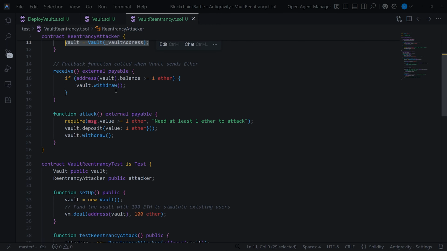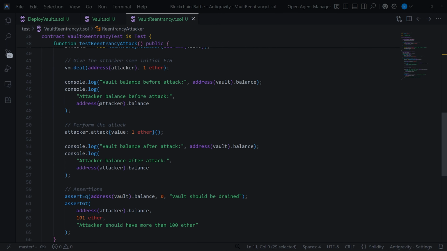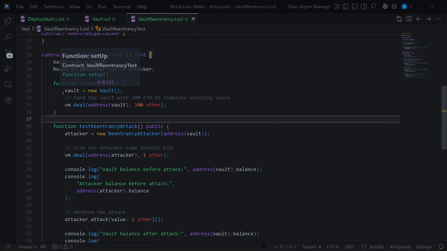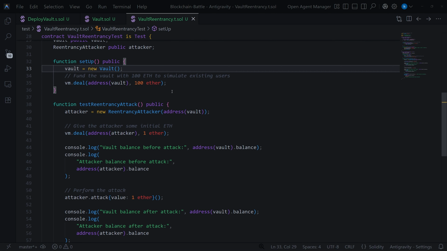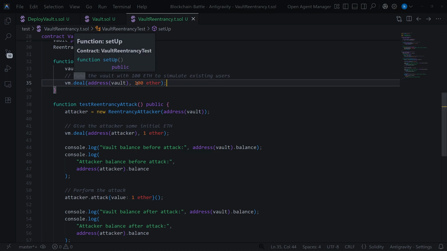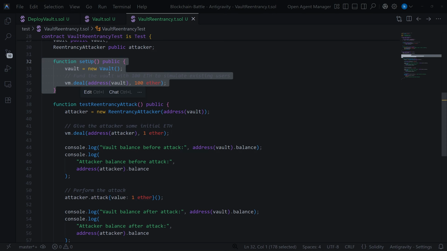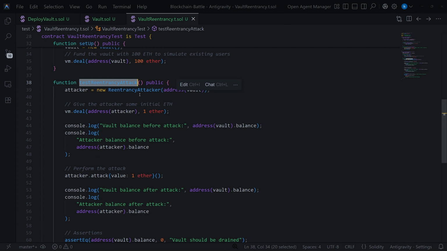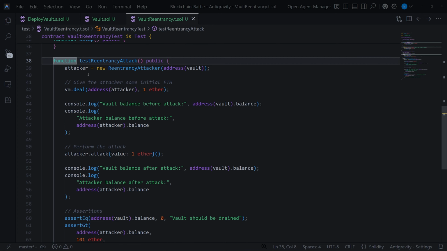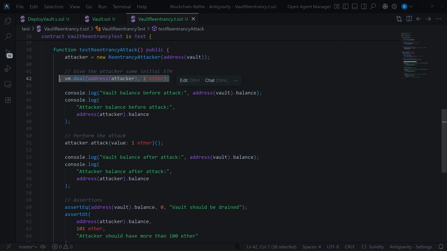You can deploy one in the test contract, I think in the setup function. Yeah, as you can see here, we are deploying a new instance of our vault contract. And then we are using the deal function of vm, which funds the vault with 100 ETH to simulate existing users, right? From this step on, our contract is gonna have 100 Ether inside of it. And then we are using the testReentrancyAttack function, which is a test function in Solidity and Foundry. And in here, we are giving the attacker 1 Ether.